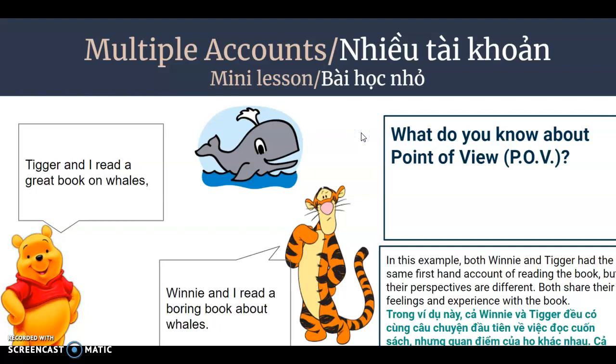Okay, so let's go back. I want to link back, or make a connection, to what you learned in 4th grade. In 4th grade, you learned point of view, first person, second person, and third person point of view. You learned that for first person, you can determine that by looking at the word choice, like I and me, where that main character is telling the story. And in third person, you have a narrator or a speaker telling the story.